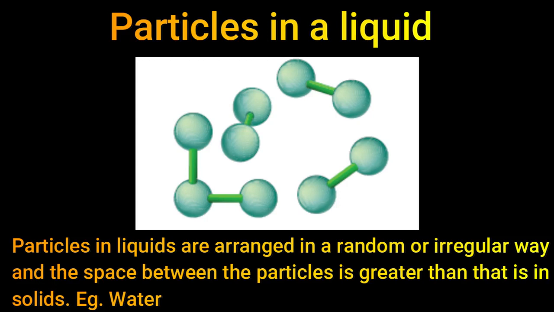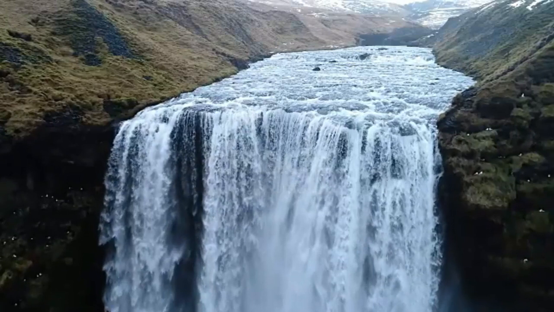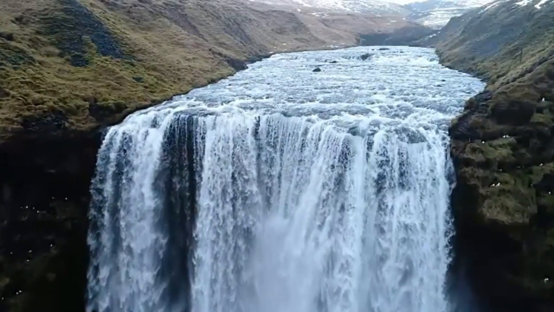Next, let us see the arrangement of particles in liquids. Particles of liquids are arranged in a random manner. Random means irregular. The space between the particles is greater than that in solids. Because the space between the particles of liquids is greater, it flows. For example, we take water. If we pour the water on the floor, it flows. We see waterfalls from mountains.